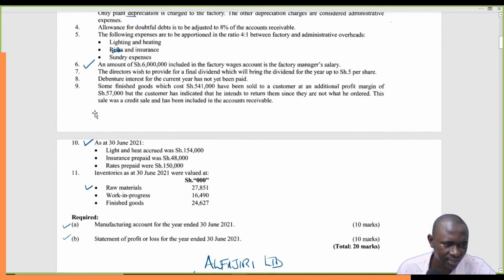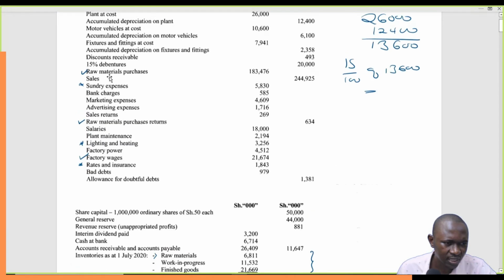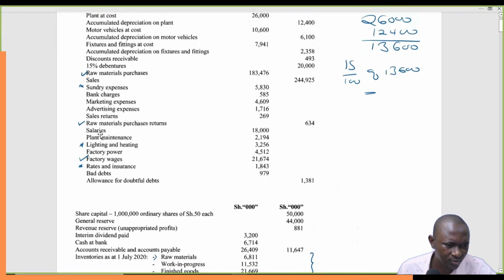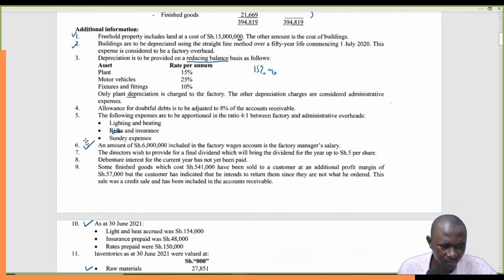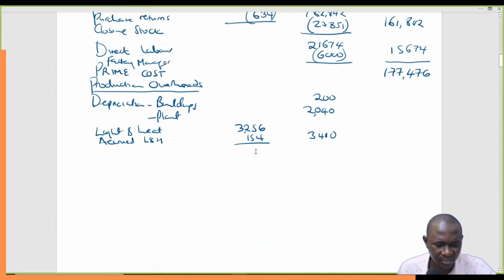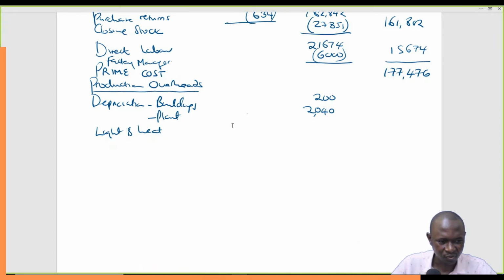The next item is rates and insurance. Where is rates and insurance? So we are done with that. Oh, there is a mistake here. This has not been apportioned. Remember, we are supposed only to take 4/5 of the entire cost. So we may not have to do it this way. Let's change our tack and do it a different way.